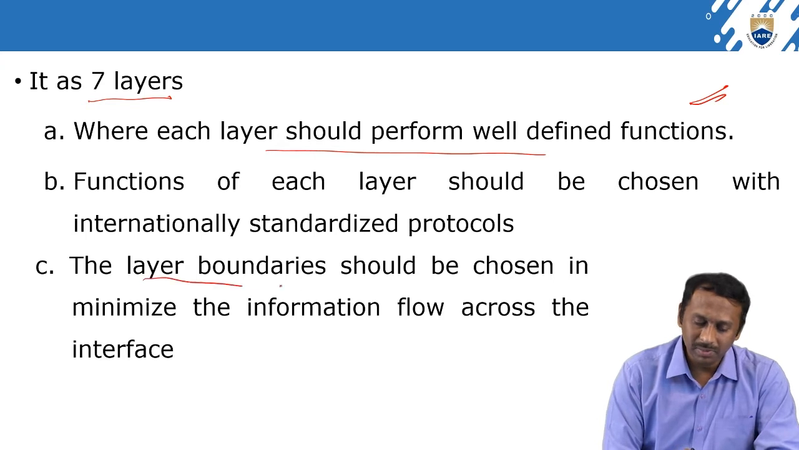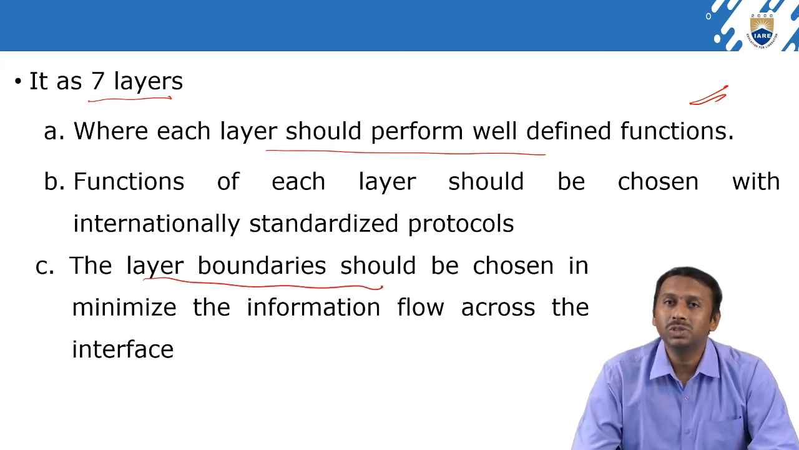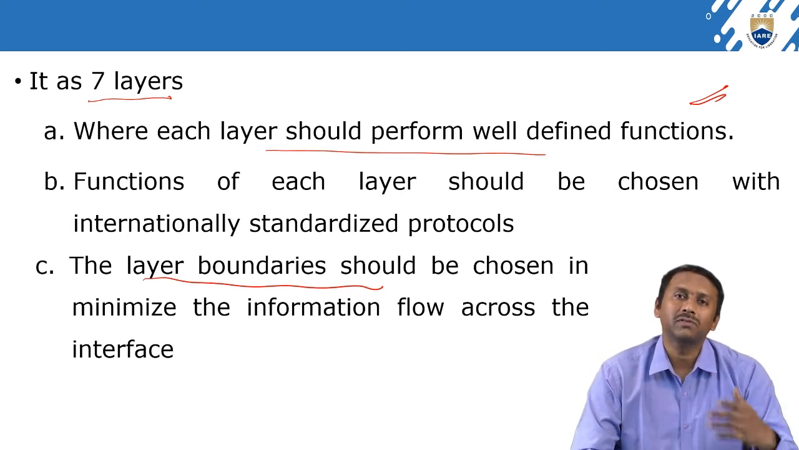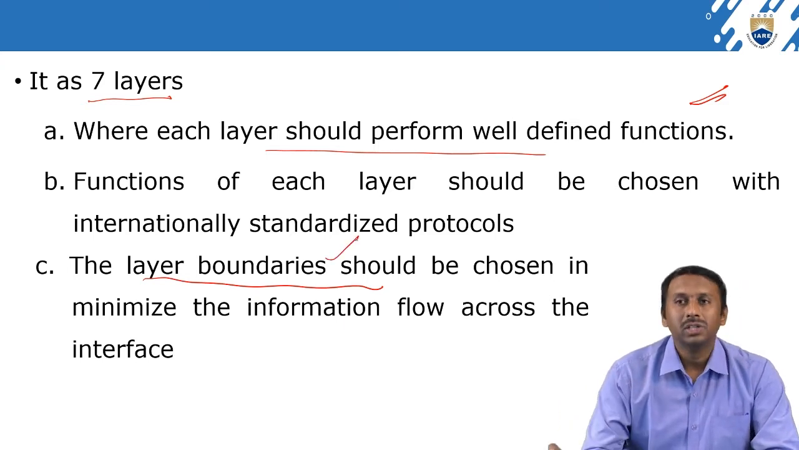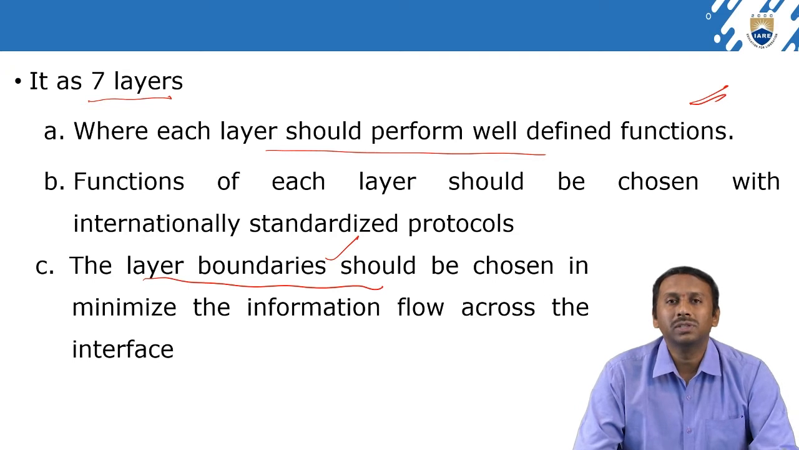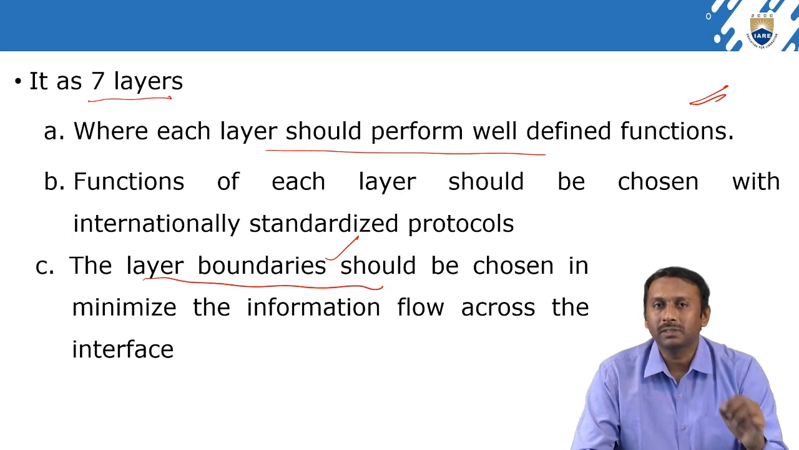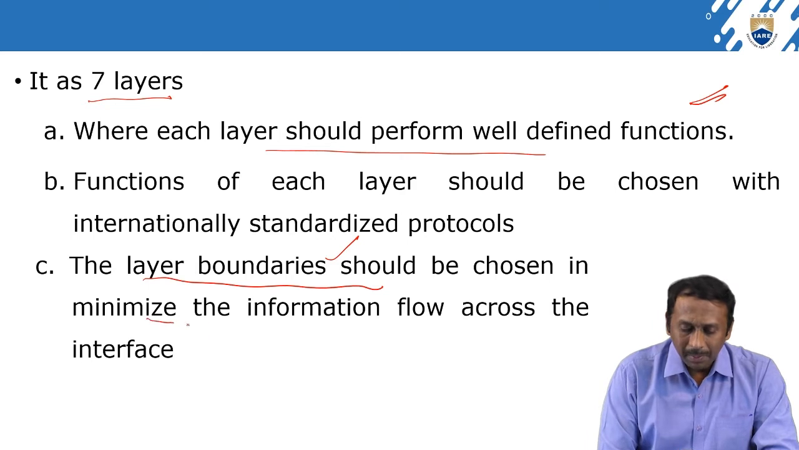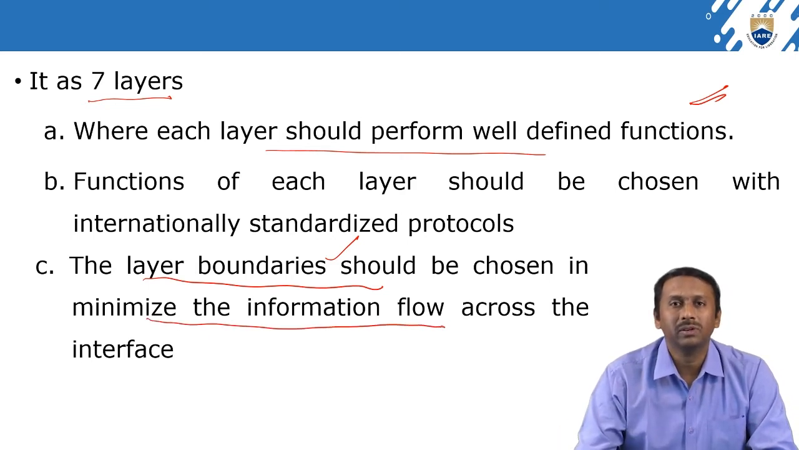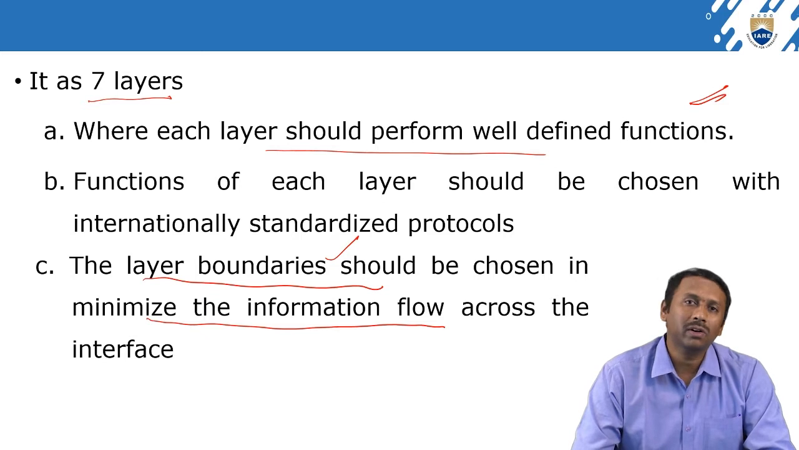And the layer boundaries, this is important, please remember: the layer boundaries should be chosen to minimize the information flow across the interface. Through the OSI reference model, information is transferred from one system to another system. So what is the main function of this layer boundary? It is just going to minimize the information flow across the interfaces.